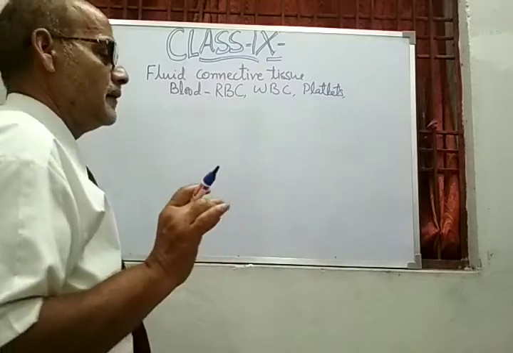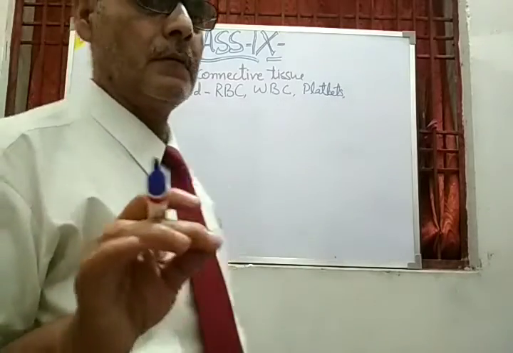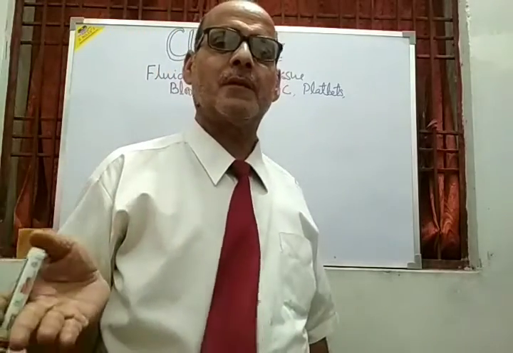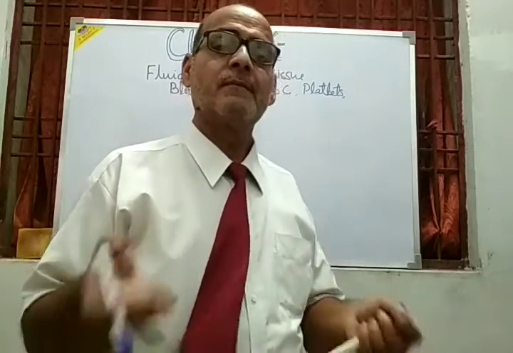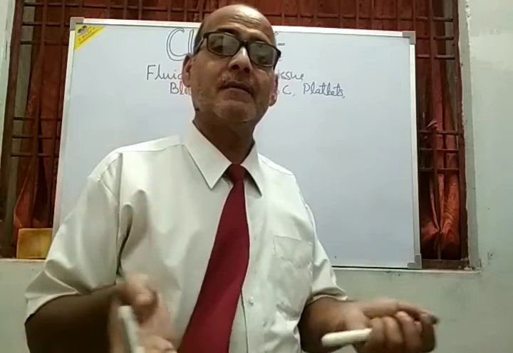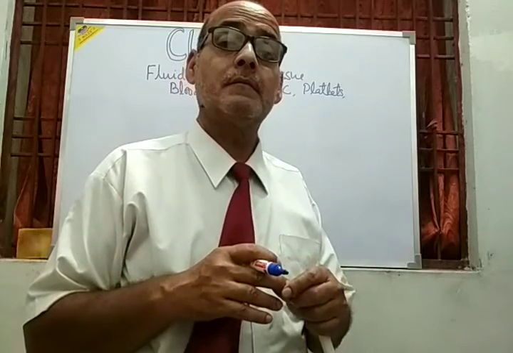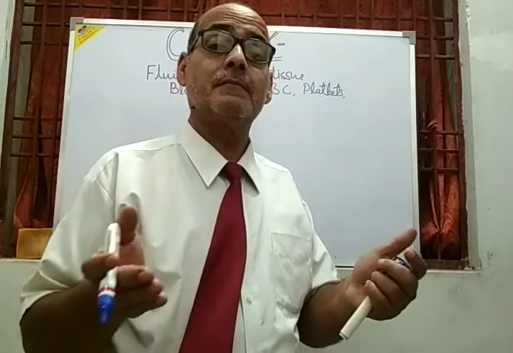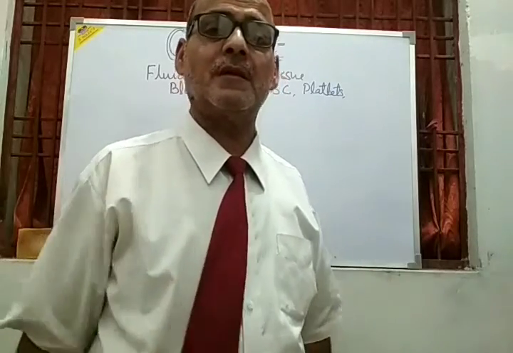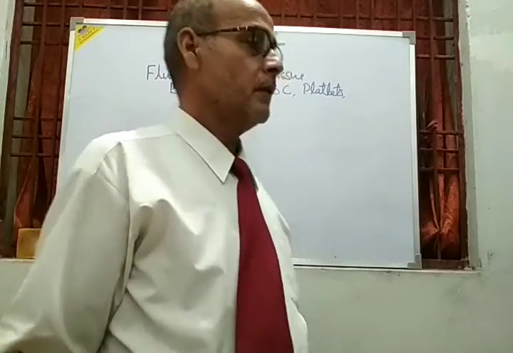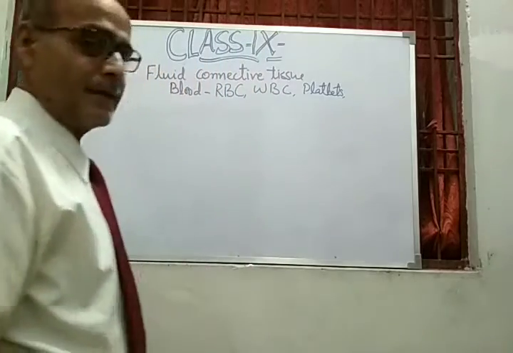So the blood has the role to connect one part of the body to another part by transporting substances, transporting gases, and defending the body from the different pathogens that come inside the body as invaders. So that has been discussed.